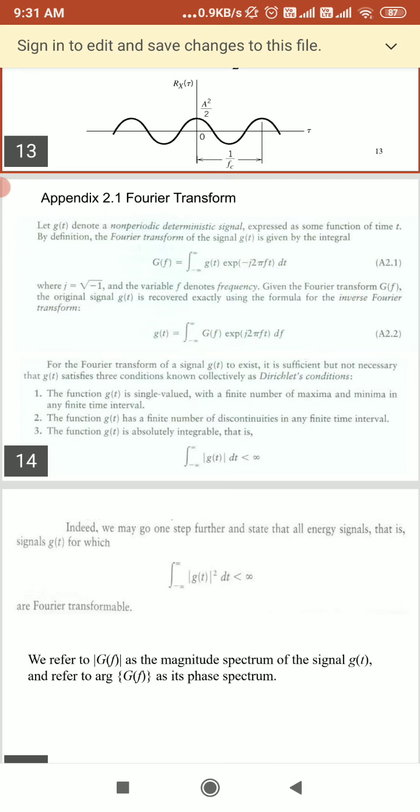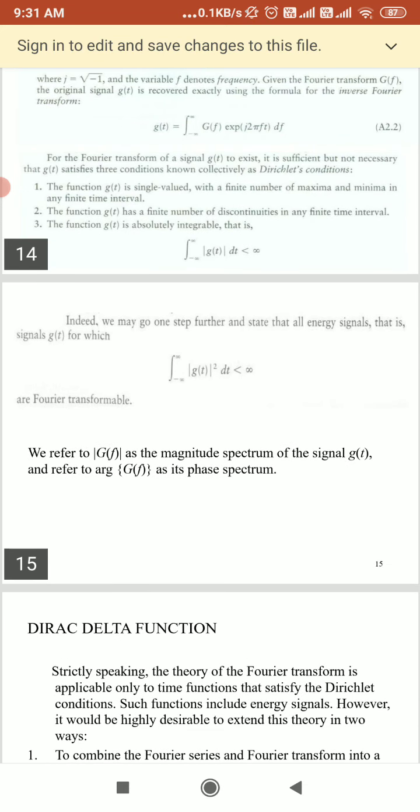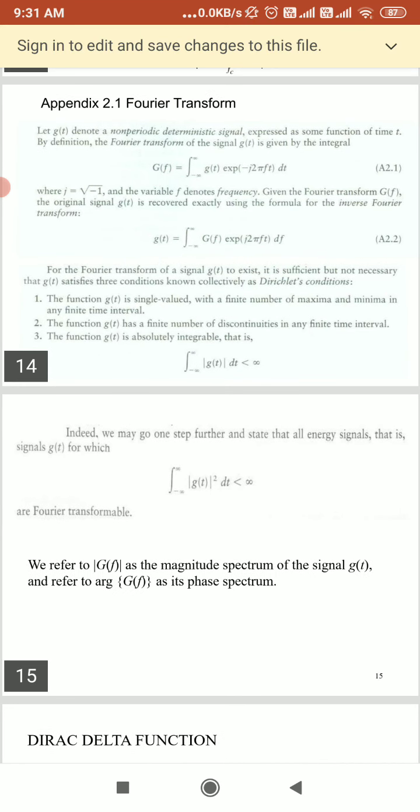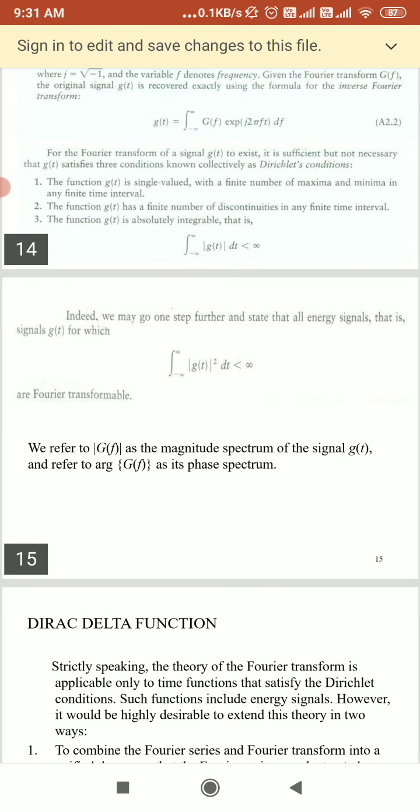Here we may go one step further and state all the energy signals, that is, signals g(t) for which the integral from minus infinity to infinity of g(t) squared dt is less than infinity. We refer to the modulus of G(f), the Fourier transform, as the magnitude spectrum of the signal g(t), and refer to the argument of G(f) as its phase spectrum.